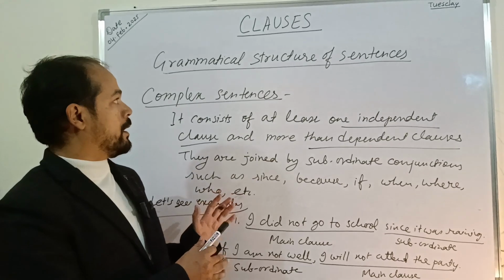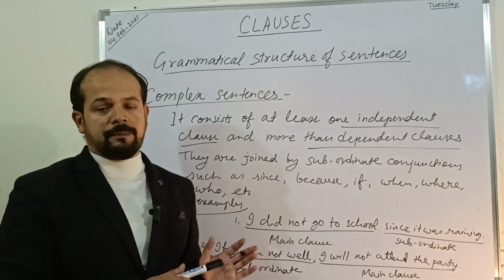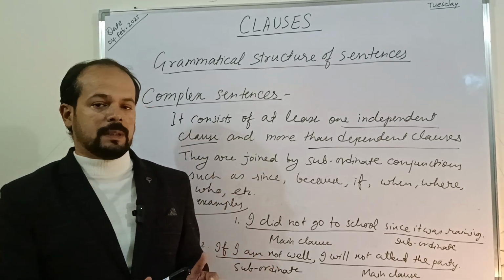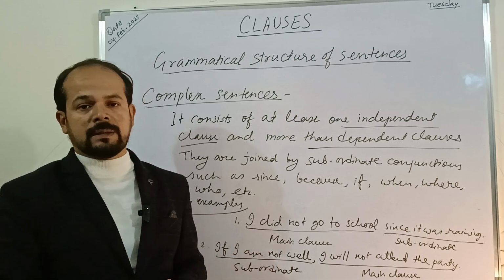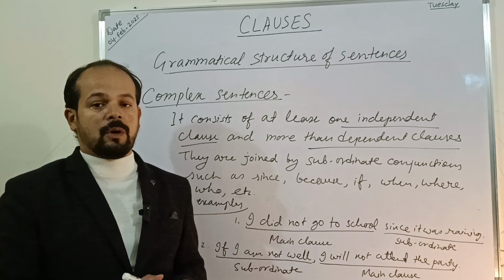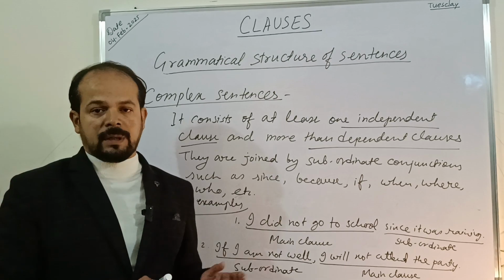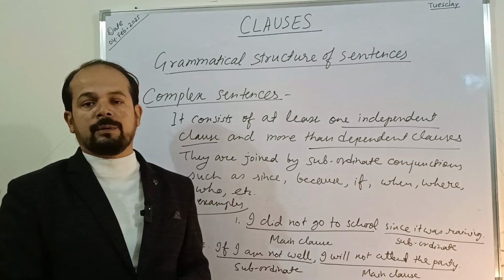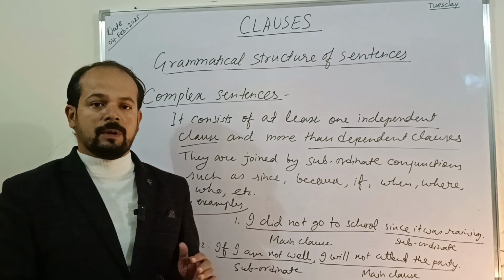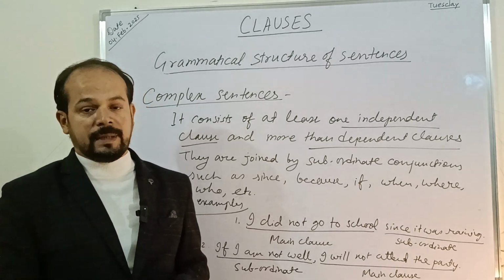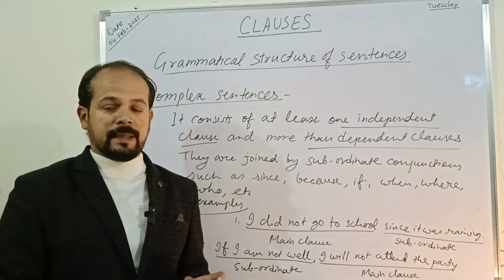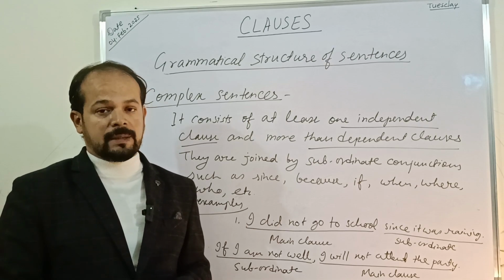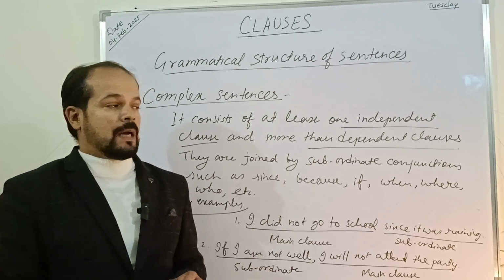This is it about the types of sentences that we have discussed: a simple sentence, compound sentence, and complex sentence. Next, in my next video I'm going to discuss the types of clauses, right? What function they do, because they do the work of a noun, they do the work of an adjective, and they do the work of an adverb also. So we are going to discuss in detail noun clauses, adjective clauses, and adverb clauses.